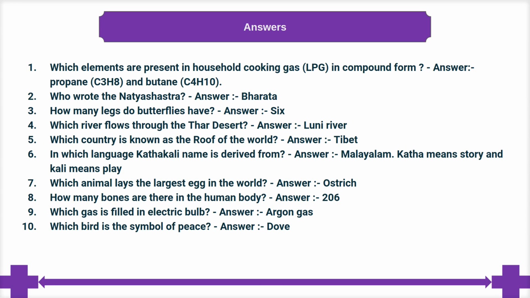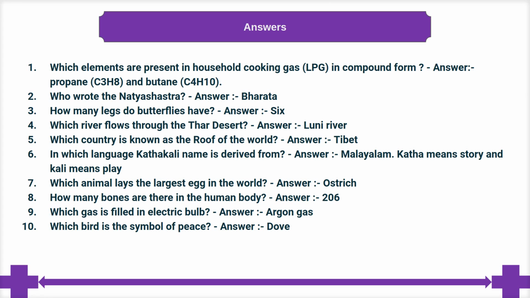Answer, Bharata. Third, how many legs do butterflies have? Answer, 6. Fourth, which river flows through the Thar Desert? Answer, Luni River. Fifth, which country is known as the roof of the world? Answer, Tibet. Sixth, in which language is the name Kathakali derived from?